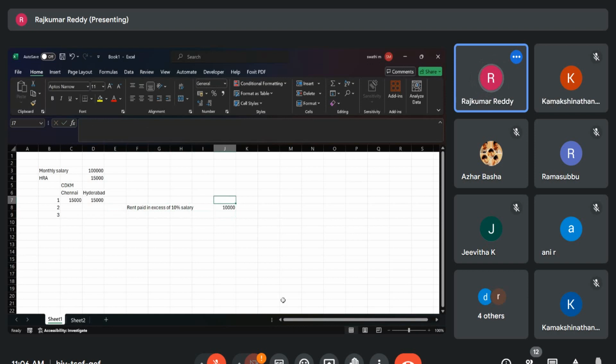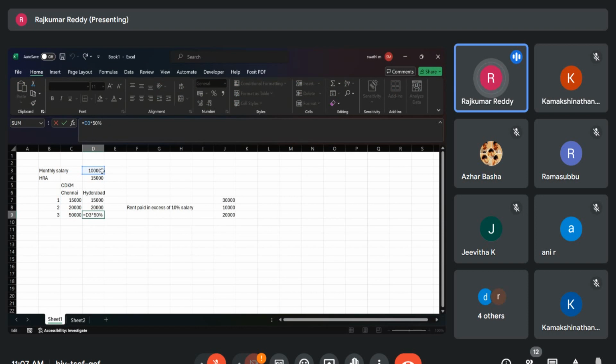Whereas we are paying 30,000 as a monthly rent. So what is the difference between these two? So 20,000. Third, if I were staying in Chennai, 50% of salary. Because I'm staying in Hyderabad, I'll get only 40%.